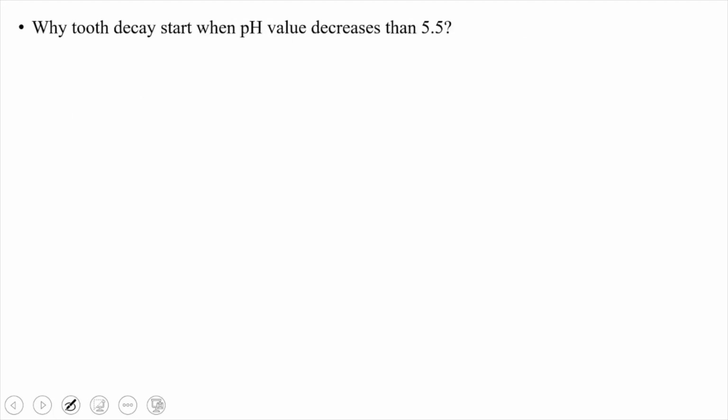And why does tooth decay start when pH value decreases below 5.5? When pH value decreases below 5.5, that is acidity increases, enamel, which is made up of calcium phosphate, starts corroding due to the action of the acid, which we call tooth decay. That's why tooth decay starts when pH value decreases less than 5.5.